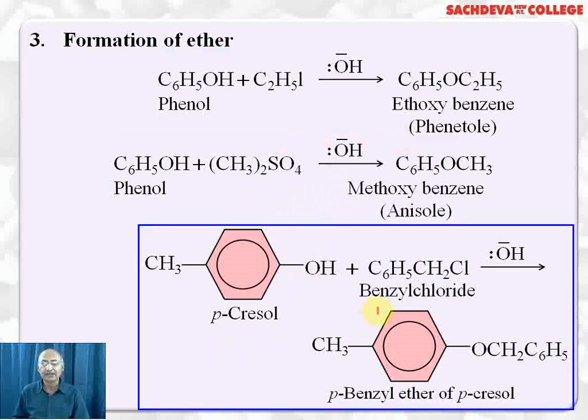Paracresol reacts with benzyl chloride, so HCl is removed and ether is formed. This is parabenzyl ether of paracresol. This is paracresol or 4-methylphenol. This is the parabenzyl ether of paracresol. So this is formation of ether from phenol.